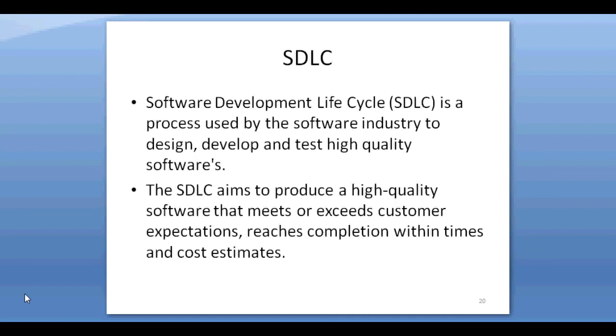SDLC provides a well-structured flow of phases that helps an organization to quickly produce high-quality software which is well tested and ready for production use. Most popular SDLC models are the waterfall model, spiral model, and agile model.